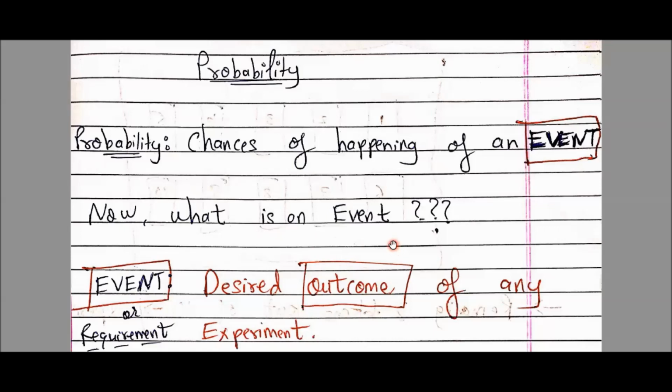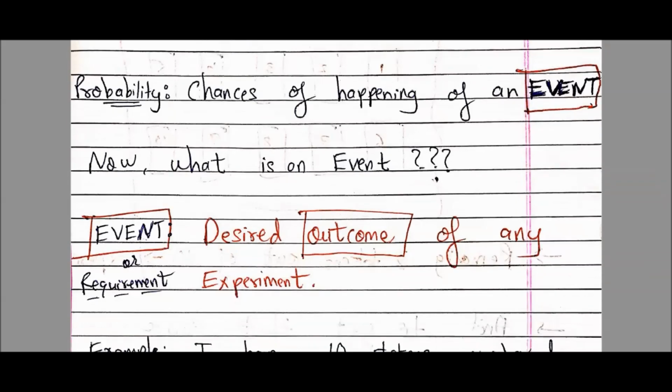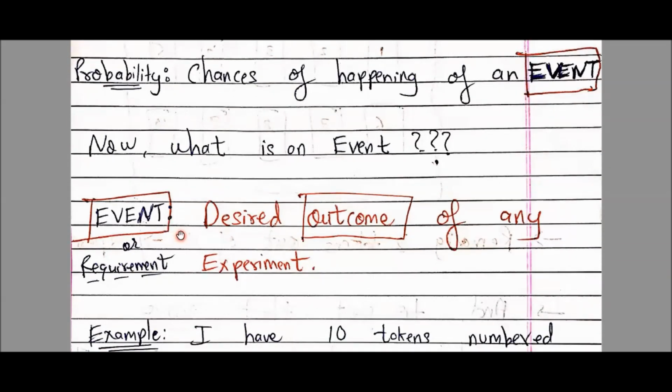Now, what is an event? Event किसको बोलते हैं? So one by one we'll see the terminologies. Event is known as the desired outcome of any experiment. The synonym for the word event is requirement. जो भी कुछ requirement है or your desired outcome is known as event. Okay, so up till now we saw two things. Whatever thing we expect or we want or whatever is our requirement, it is called an event. Okay, and the chances to get that event is called probability.